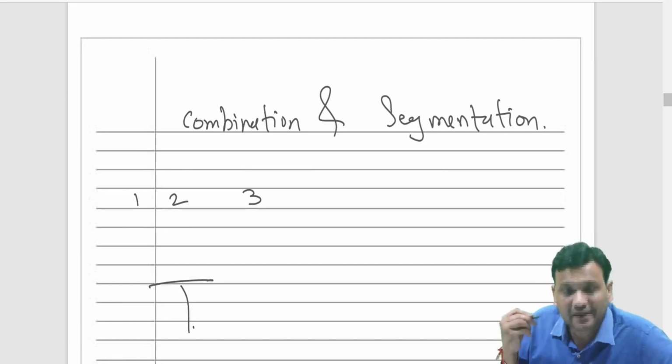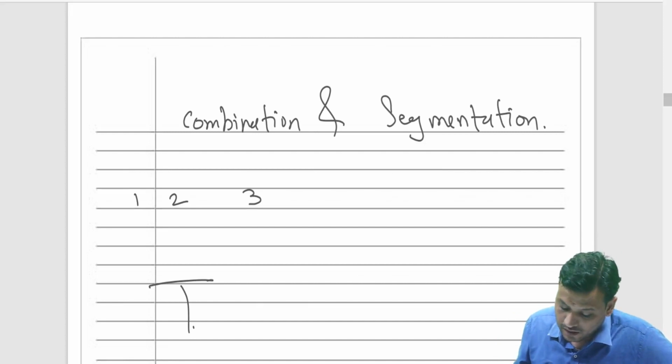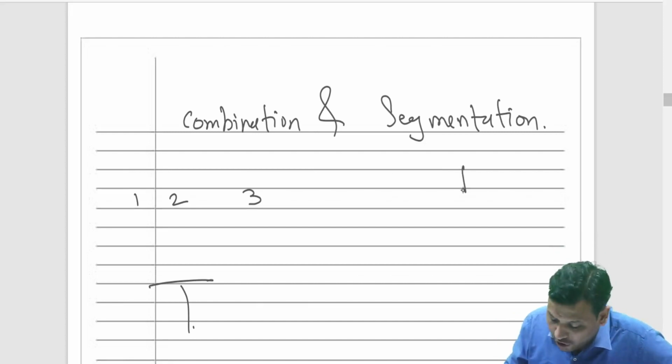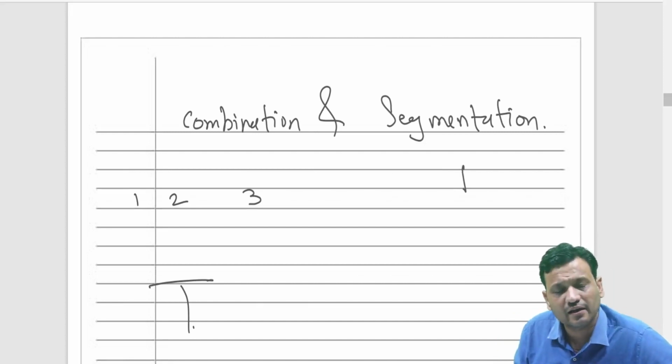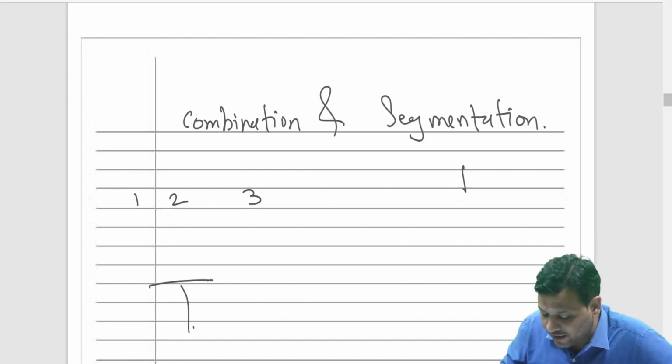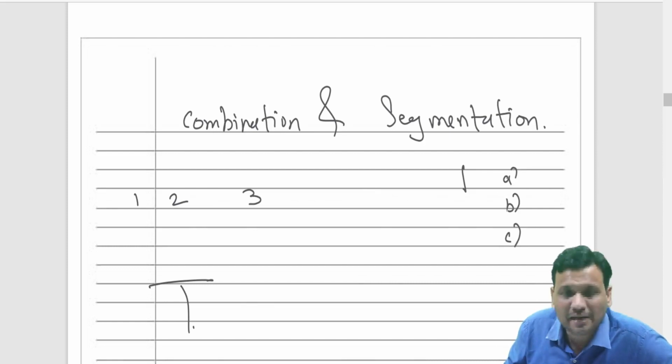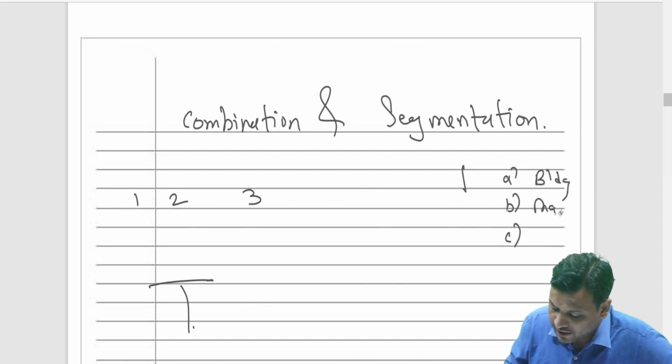As far as segmentation is concerned, segmentation means what? I have only one contract, a single contract, but this contract requires construction of multiple assets which are separate from each other. Like a building, a machinery, a furniture, something like that.